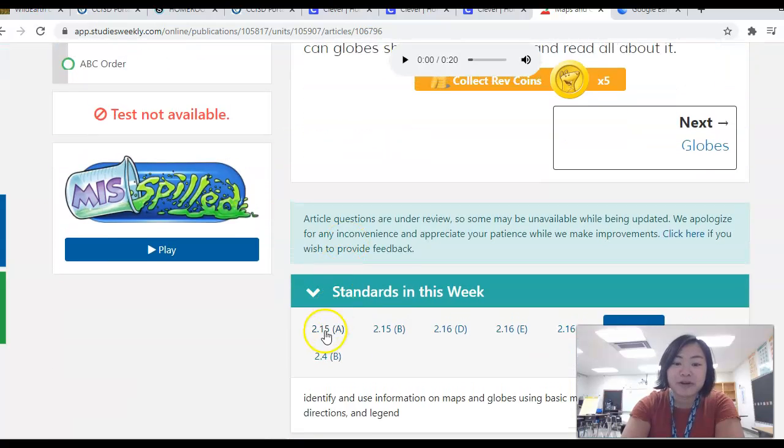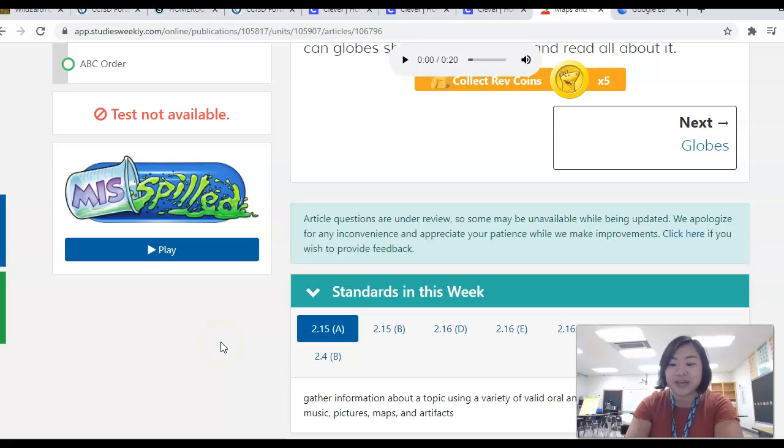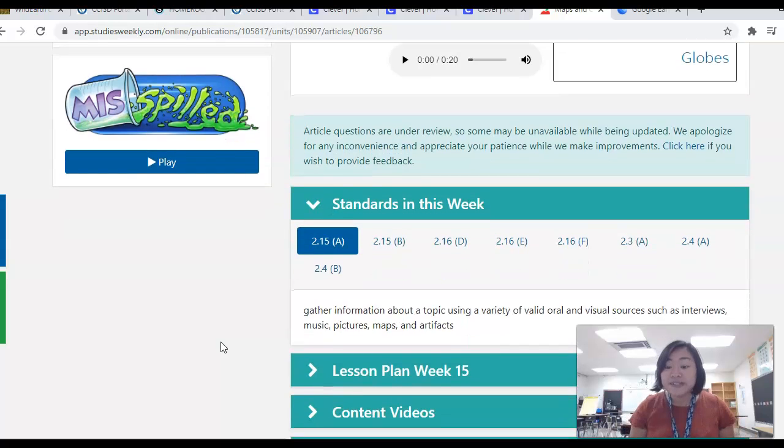And before we start, I want to go over our standards this week. These are all the things we will be doing this week. So I just wanted to talk to you about the different things we'll be learning, the different things that you'll be doing. Our first standard is 2.15a, gathering information about a topic. Our topic this week is maps and globes.